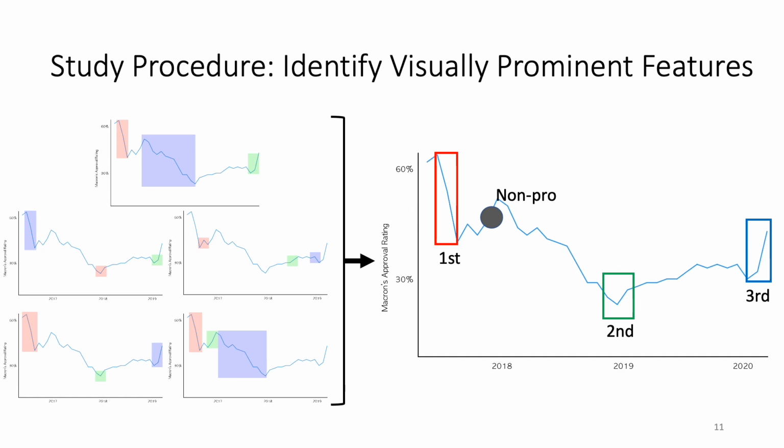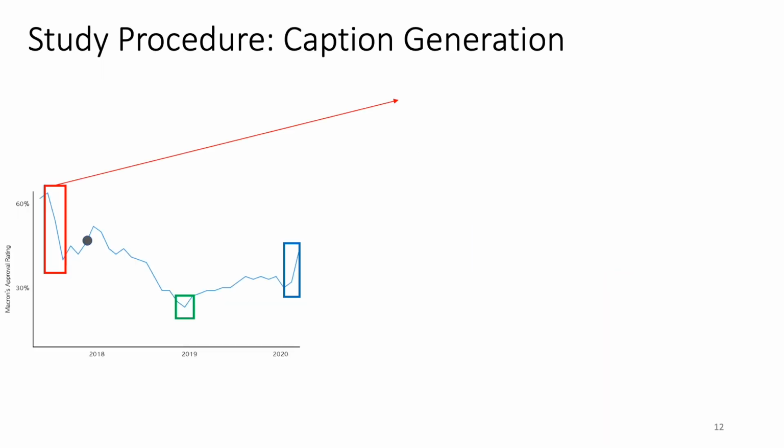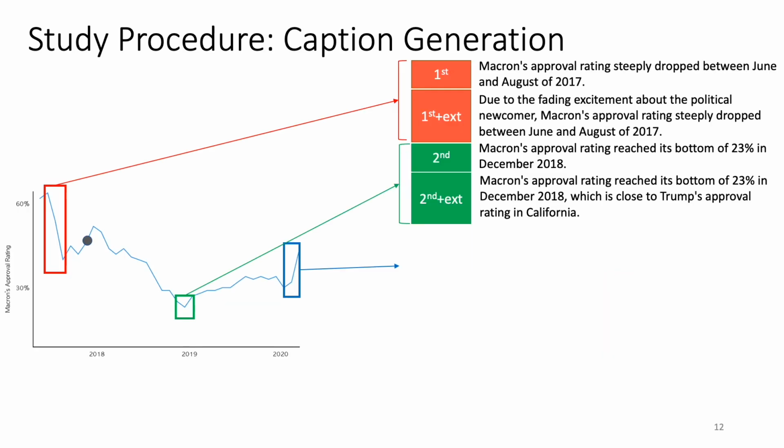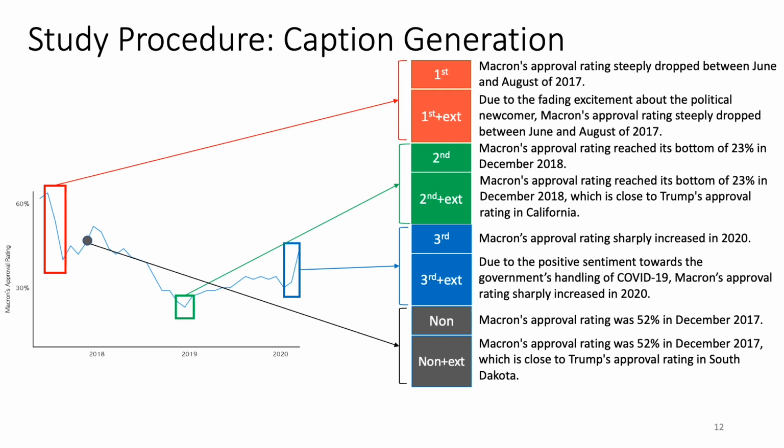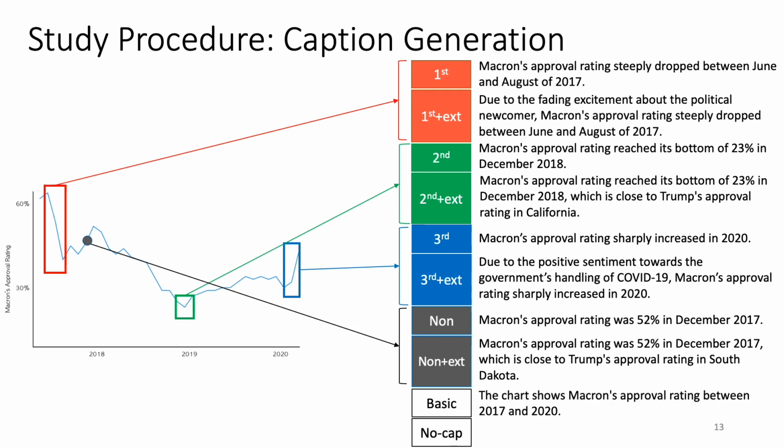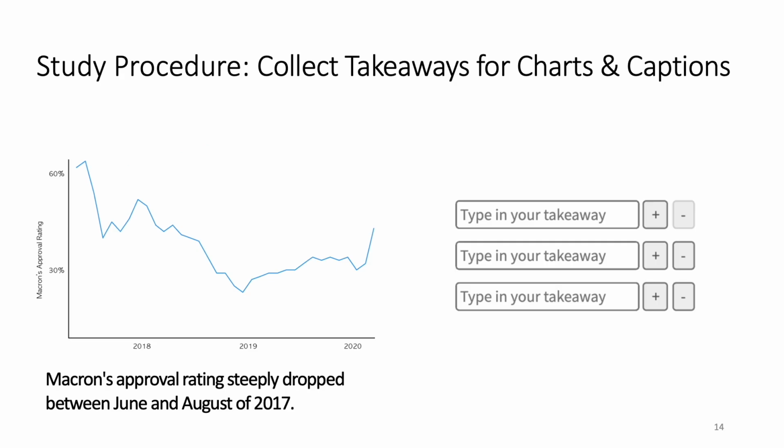We identified the top 3 visually prominent features and a non-prominent feature in these charts by crowdsourcing. For each of the 4 features we identified, we generated one caption without external information and one with external information. We included a basic caption only describing chart encodings and a no caption variant as baselines. Finally, we collected takeaways for each chart and caption from 2,168 participants.